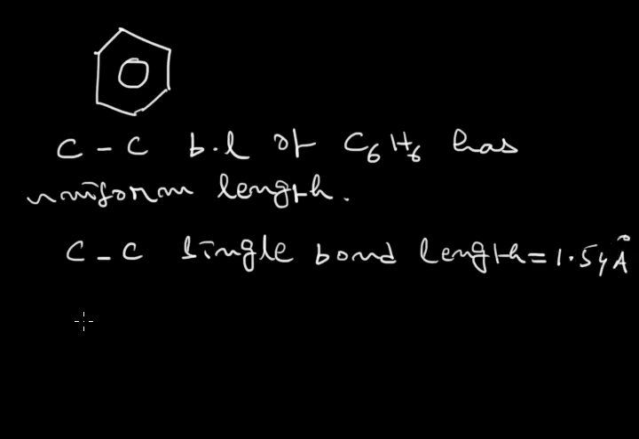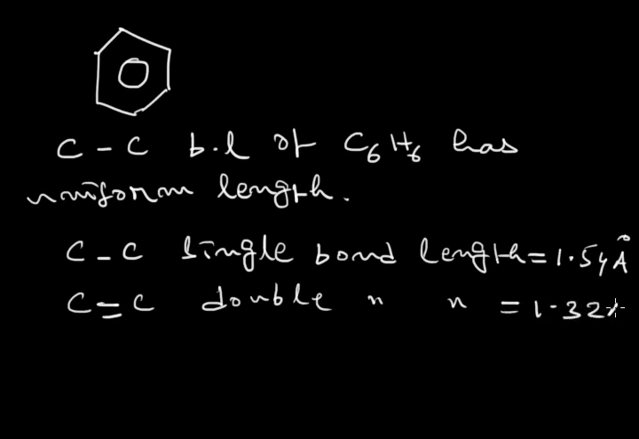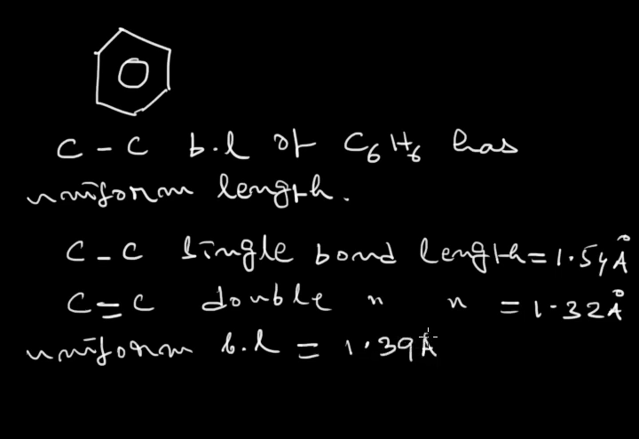whereas the CC double bond length is 1.32 angstrom. But in benzene, due to resonance, since the bond character is intermediate between double bond and single bond, the uniform bond length of benzene is neither 1.54 nor 1.32. The uniform bond length is 1.39 angstrom.